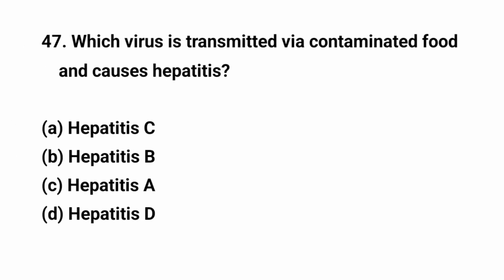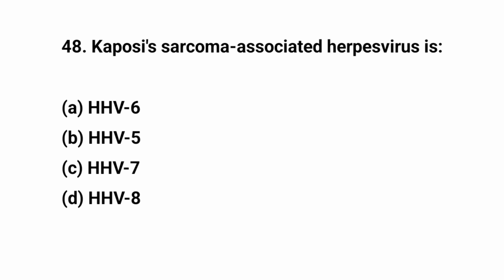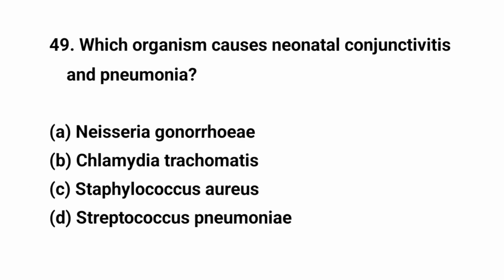Question number 47. Which virus is transmitted via contaminated food and causes hepatitis? The right answer is C. Hepatitis A. Question number 48. Kaposi sarcoma associated herpes virus is? The right answer is D. HHV8. Question number 49.